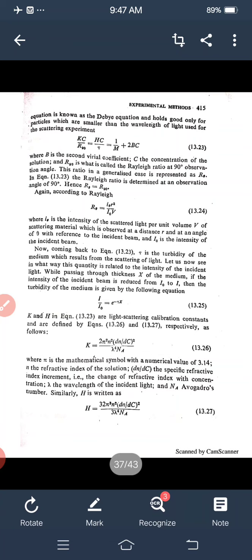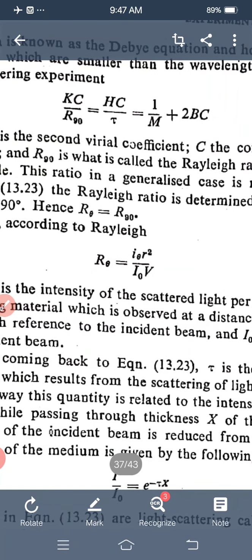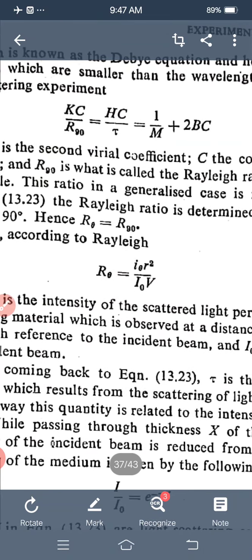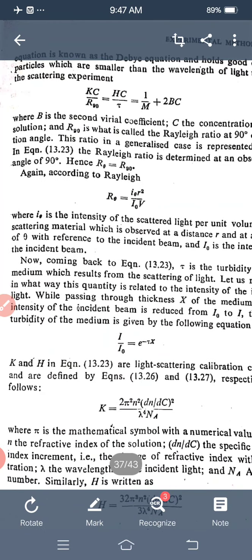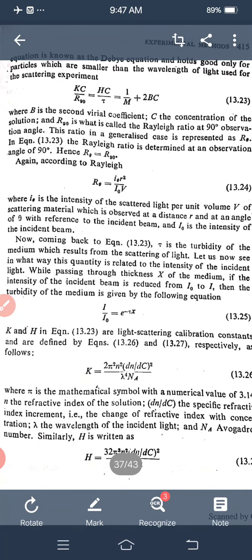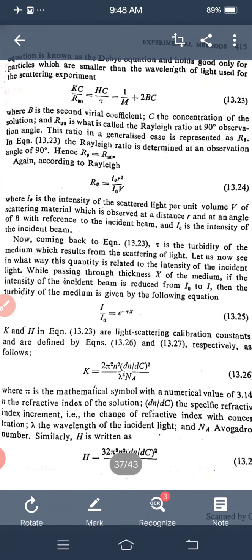This is Kc upon R90 equals Hc upon tau equals 1 upon M plus 2Bc, where B is the second virial coefficient, C is the concentration of the solution, and R90 is what is called the Rayleigh ratio at 90-degree observation angle.